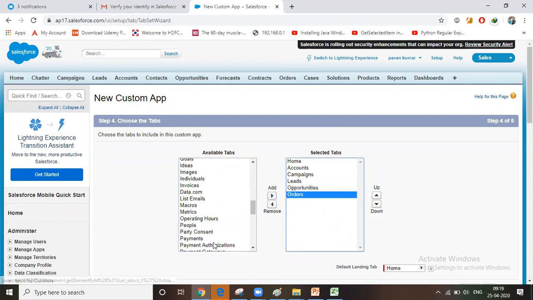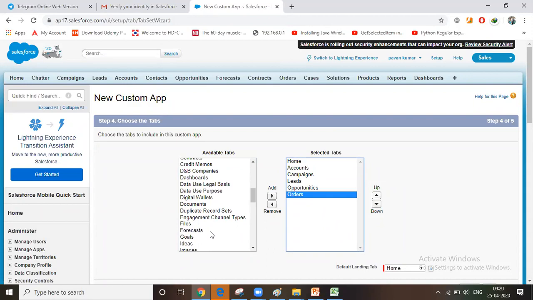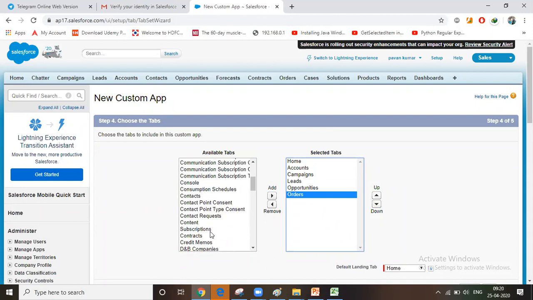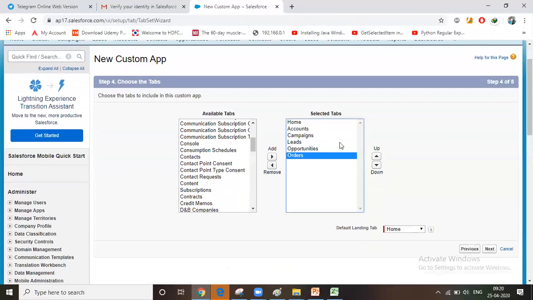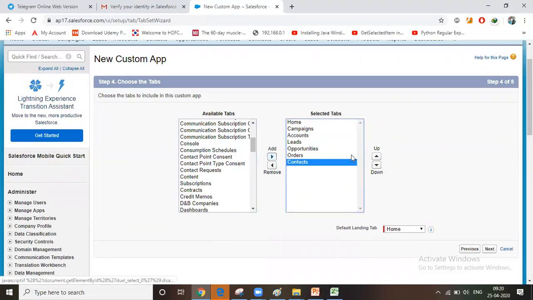Orders. Okay. First campaign. After that, we'll get account. Accounts will have contacts. From these contacts, we'll have leads. These leads will be converted into opportunities. From the opportunities, we'll get orders.